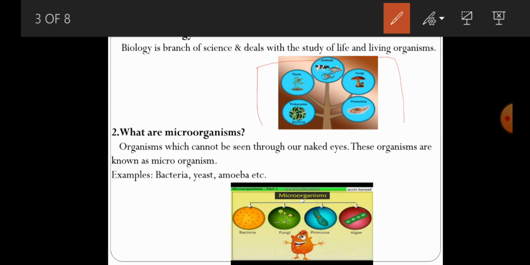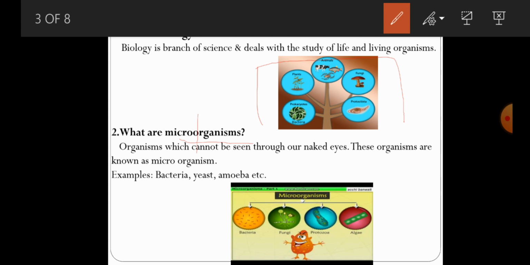Next, coming to the next question, that is microorganisms. What are microorganisms? Micro is nothing but very small or minute. Organisms means living things.